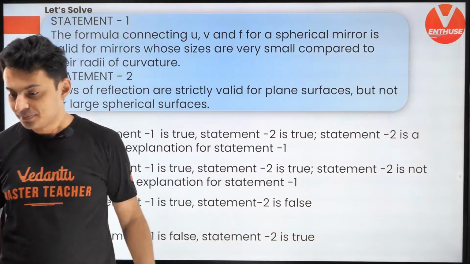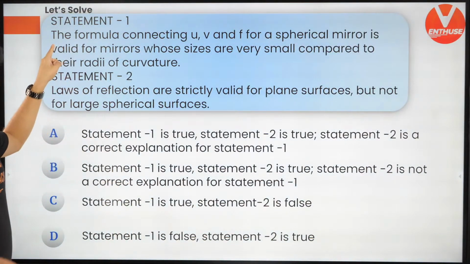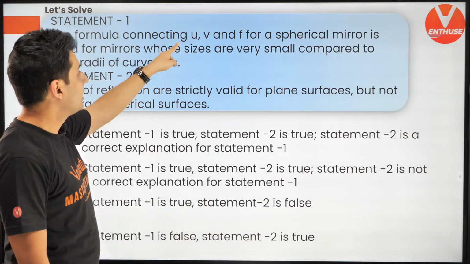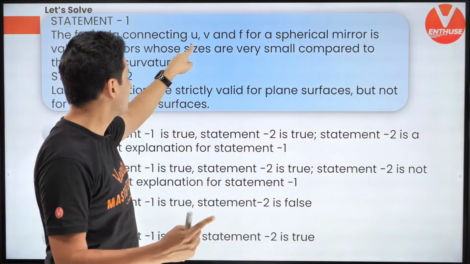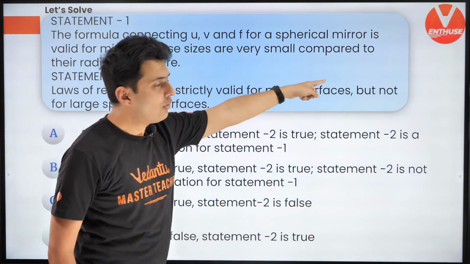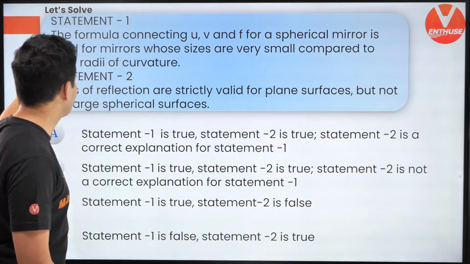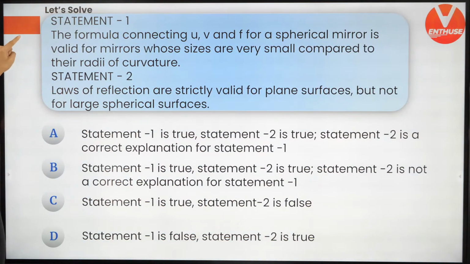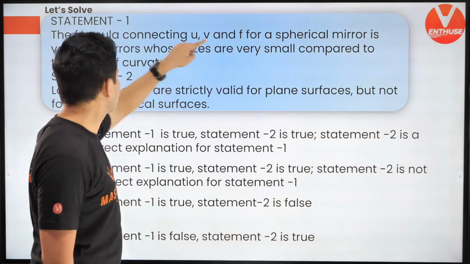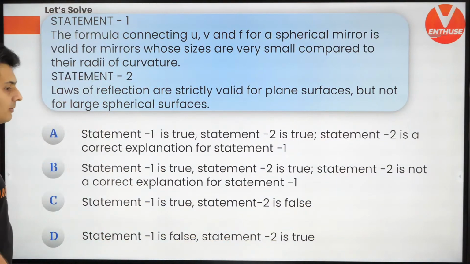Like I just said, here it is. There are two statements. The first statement is the formula connecting image distance and object distance, where U is object distance and V is image distance. For a spherical mirror, it is valid for mirrors whose sizes are very small compared to the radii of curvature.